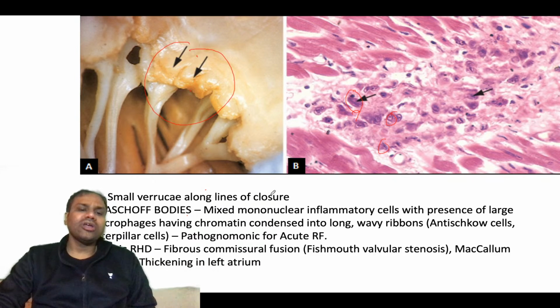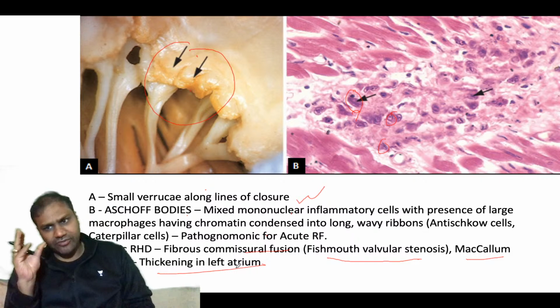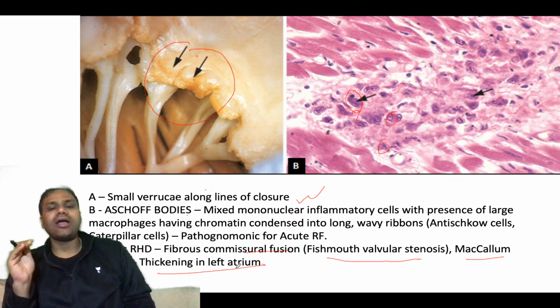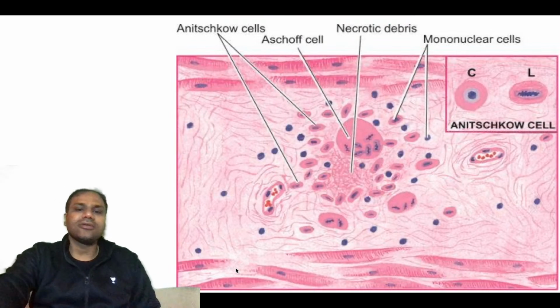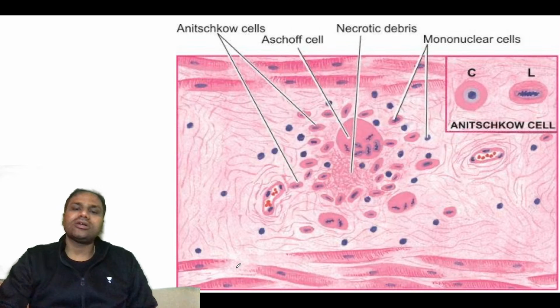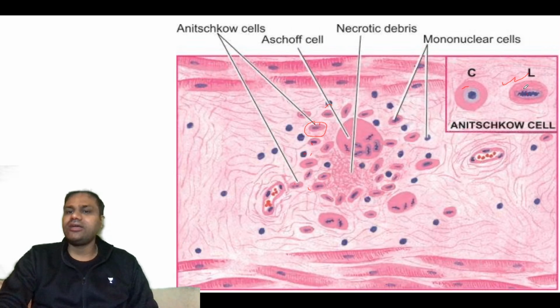Then remember chronic rheumatic heart disease. The Aschoff body is mostly seen in acute rheumatic fever. In chronic heart disease, what you see is fish mouth valvular stenosis and MacCallum plaque, which is thickening of the left atrium. So the left atrium starts thickening, and that is known as MacCallum plaque. Also you can see fibrous commissural fusion, that is fish mouth valvular stenosis. This figure again clarifies these are the caterpillar cells. Basically these are called Aschoff cells and caterpillar cells. In cross section the Aschoff cell looks like this, and in longitudinal section it looks like this.